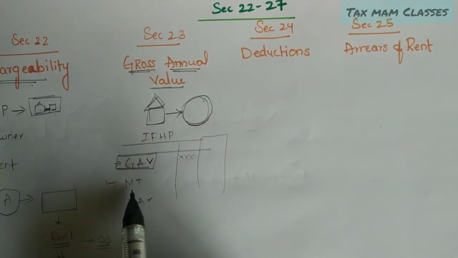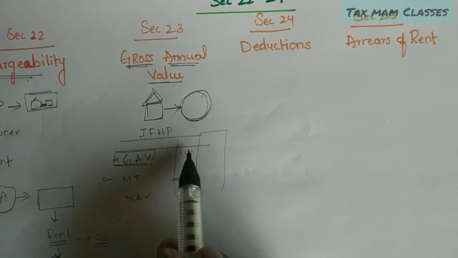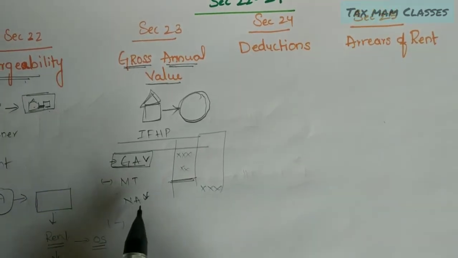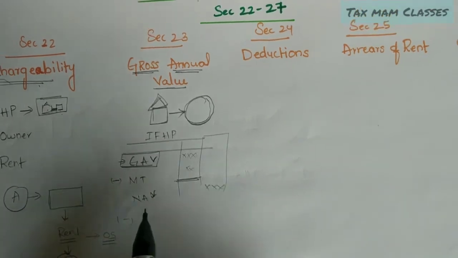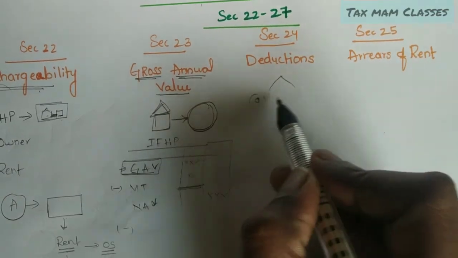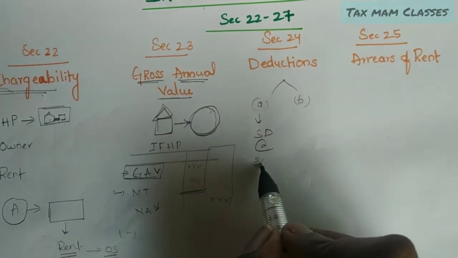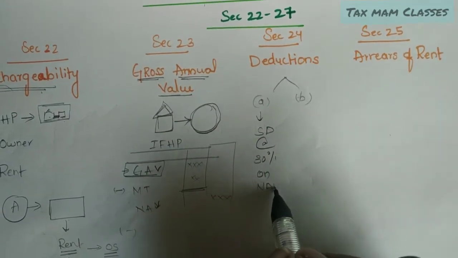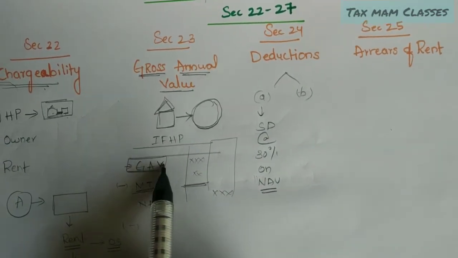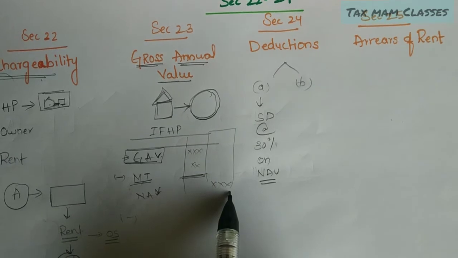After that we have to deduct the municipal tax paid by the owner. If we deduct the expenditure from the gross annual value, the amount we get will be called net annual value. From net annual value, we will give the deductions. The deductions are described under chapter 24. The municipal tax amount will be given in the question directly. So we find the gross annual value, deduct the municipal tax, and we get the net annual value.